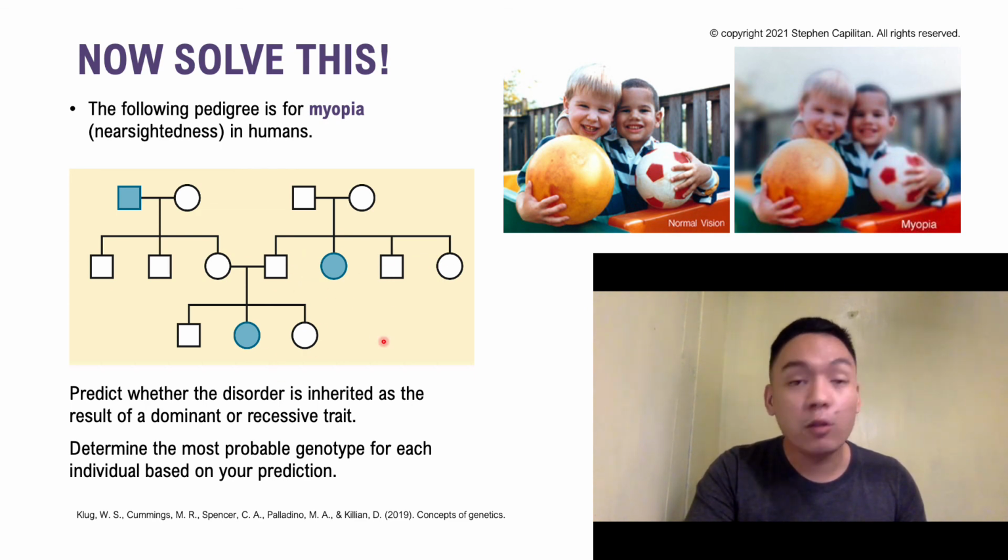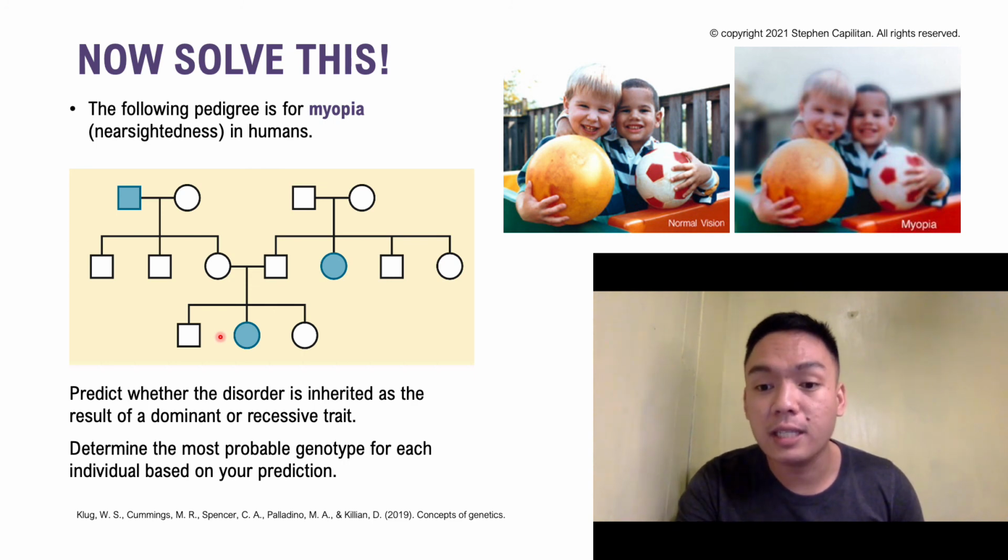The key to its solution is to write down everything that you know for certain. This reduces the problem to its bare essentials and clarifies what you need to determine. For example, you try to assign genotypes for this particular problem, and now you're able to see that these affected individuals are either the result of a dominant or recessive trait.